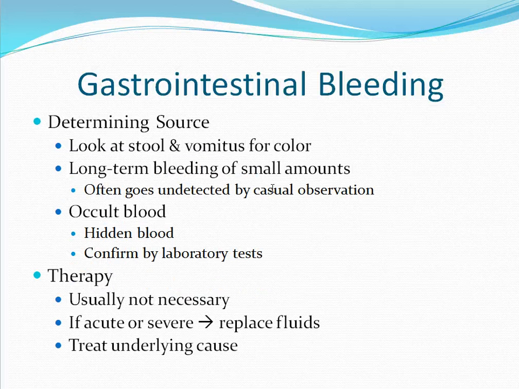Determining the source of the bleeding is oftentimes difficult. One needs to look at both the stool and the vomitus for color. Long-term bleeding of small amounts may go undetected, especially by casual observation. This is why it's necessary to look for occult blood, also known as hidden blood. This must be confirmed through laboratory analysis of the stool.